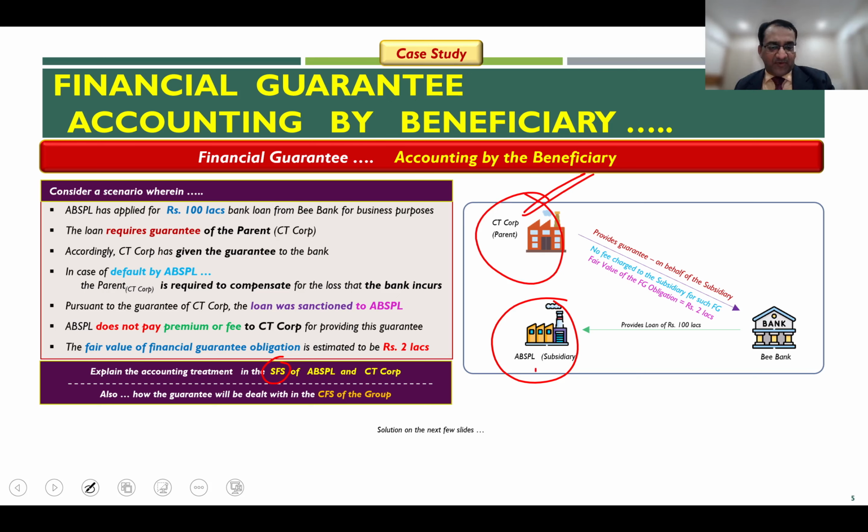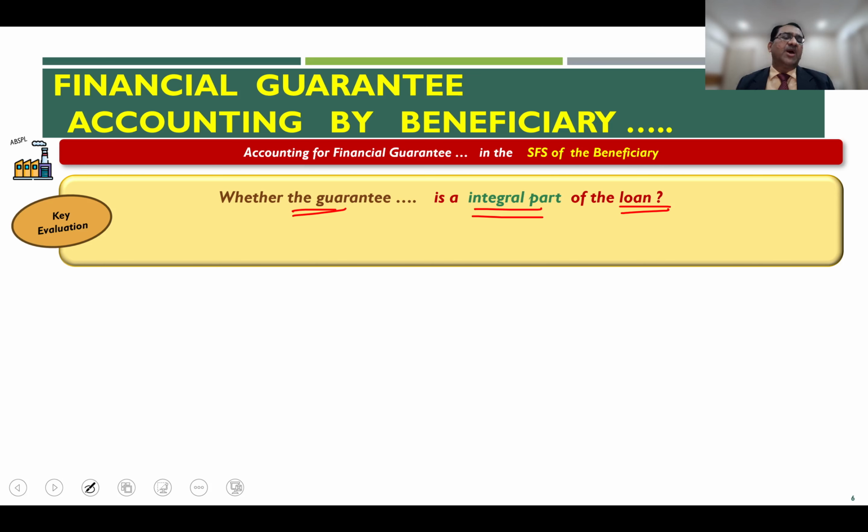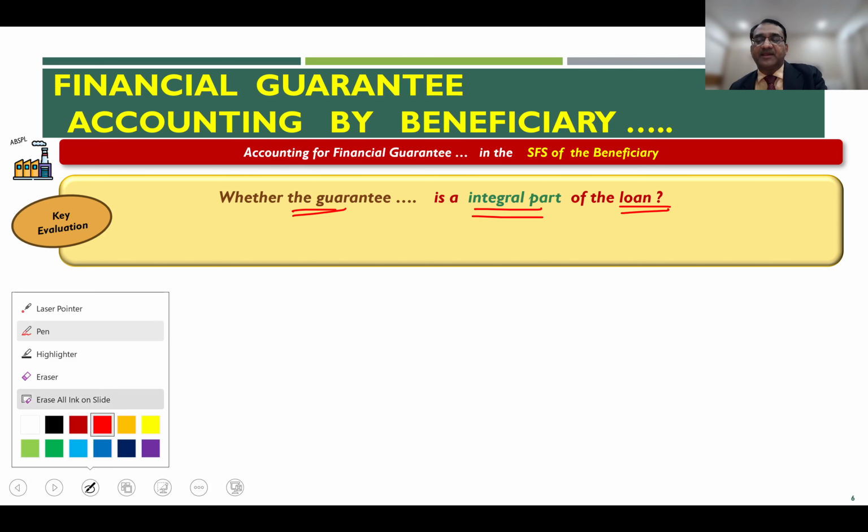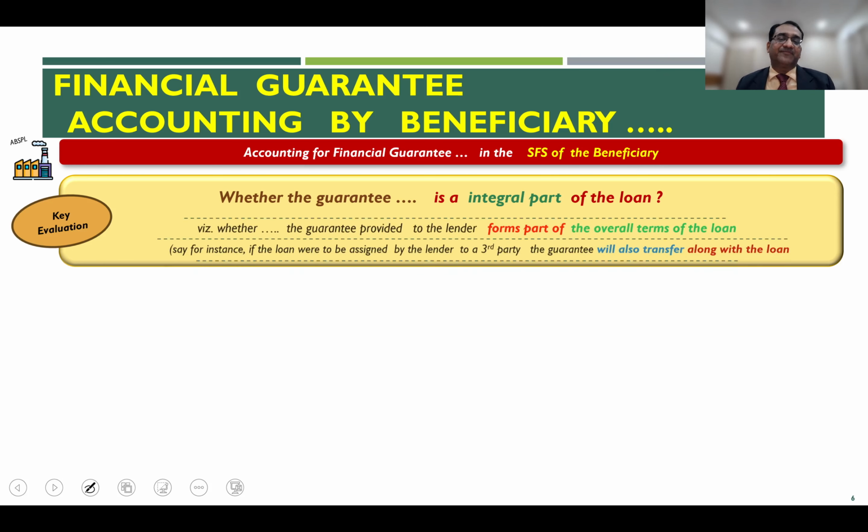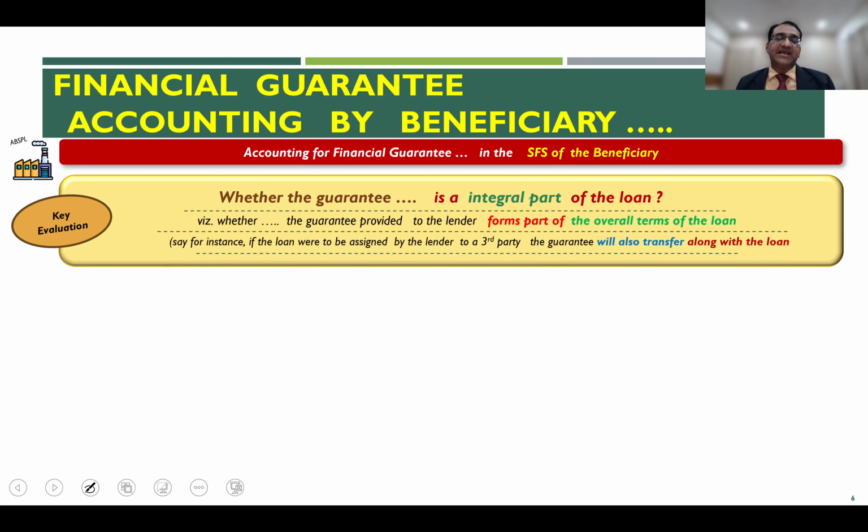The key question which needs to be assessed is whether the guarantee which has been given by the parent forms an integral part of the loan which has been provided by the bank. Now the question is, what do you mean by that? These two lines will give the answer to what we mean by a guarantee which is an integral part of the loan.